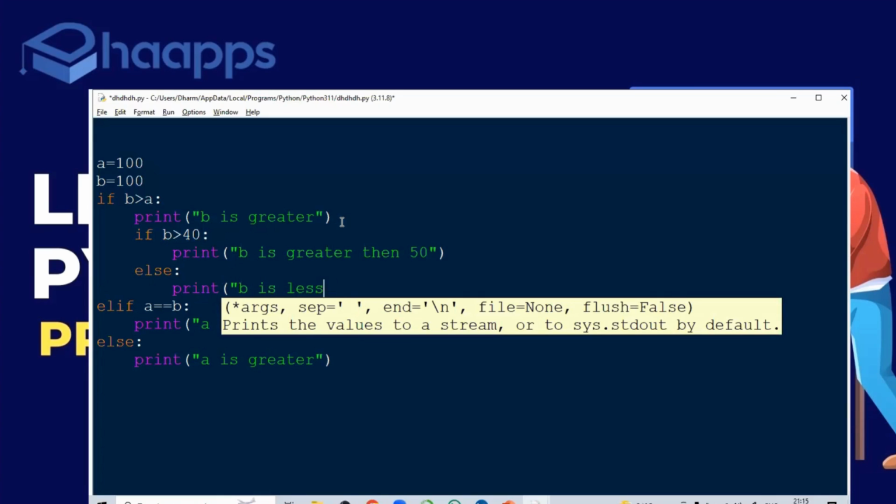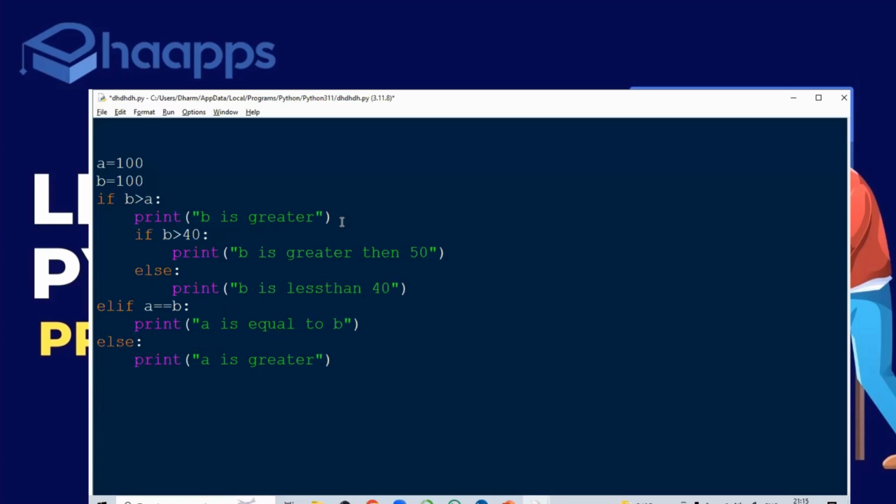B is less than 40. And inside also you can write the condition. So if you want to check the condition inside the condition, inside the condition, you will be using nested if.